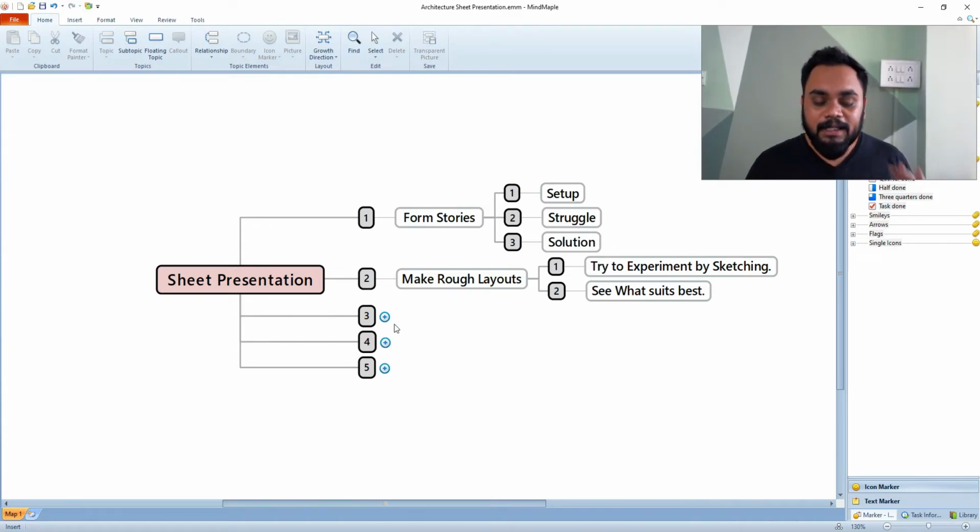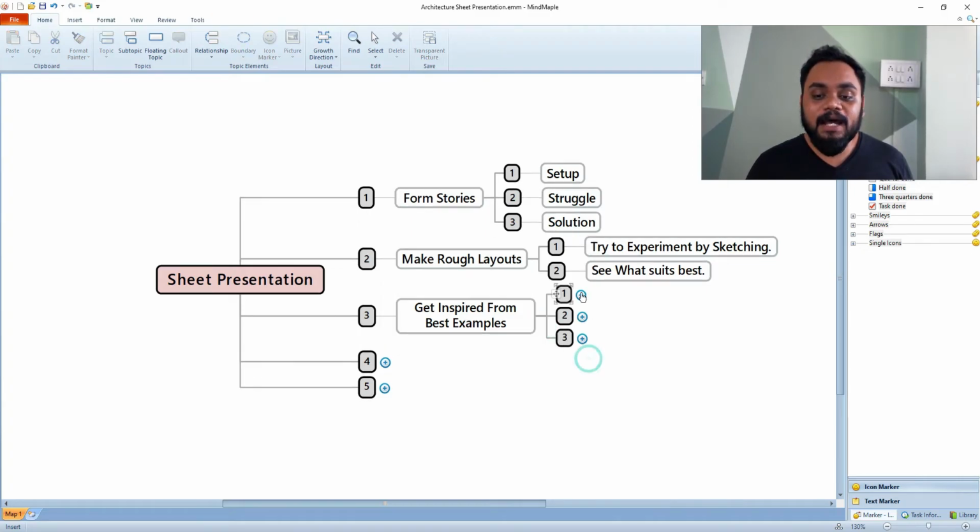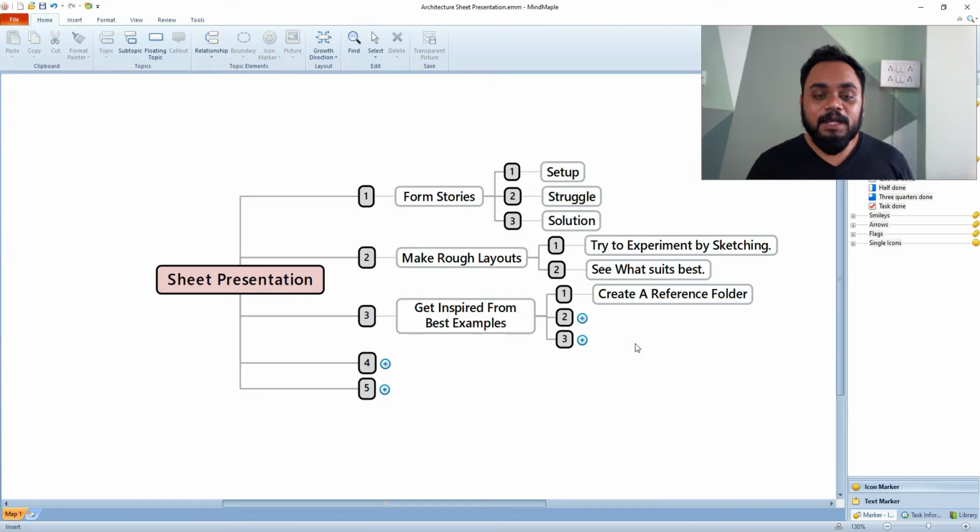Alright, so that is the second step, making the rough layouts to speed up your process of working as well. Okay, then the third step that we have over here is to get inspired from the best examples. Okay, and an easy way to do this is, first you need to have a reference folder. Okay, make sure before starting any project or any of your presentation sheets, you have a reference folder. Okay, and by reference folder, what I mean is you can just go to maybe Pinterest or Behance or Issuu for looking at some of the best sheets that you can get hold of.